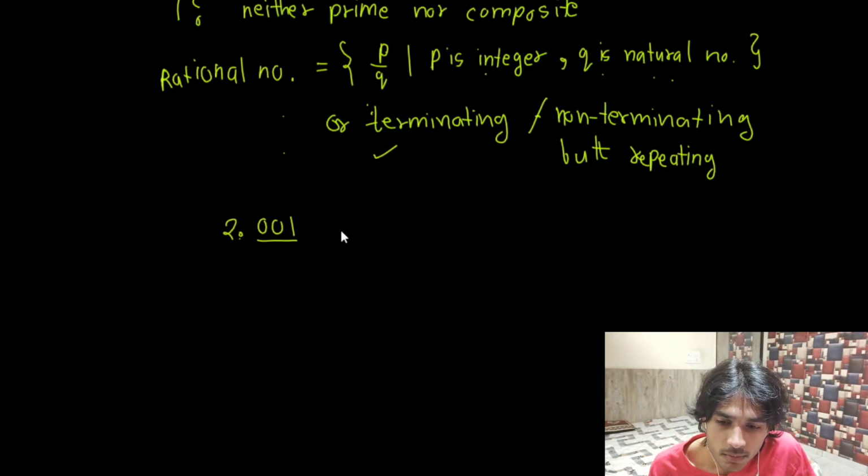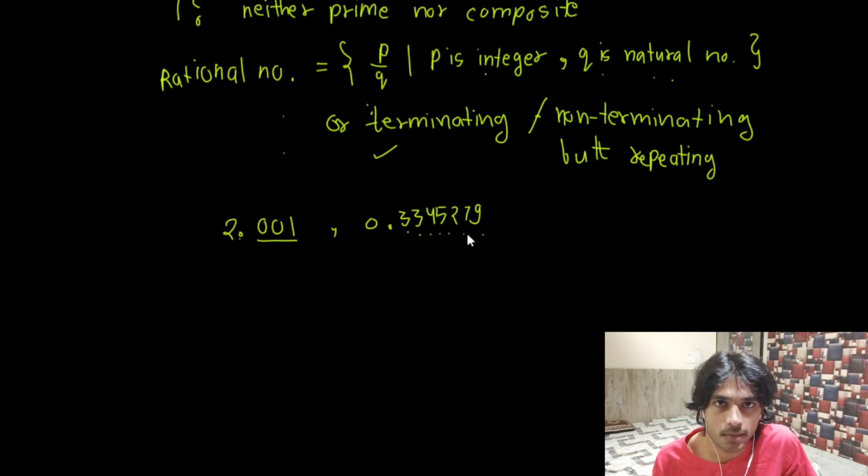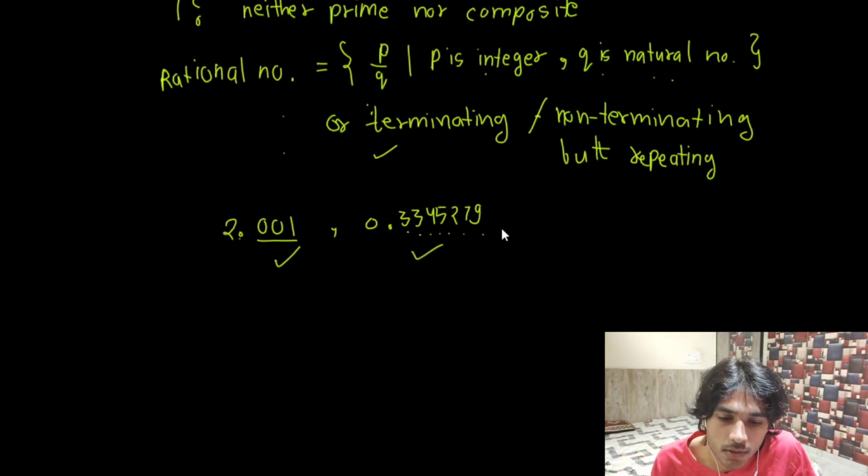Another example would be 0.334527. This is a decimal expansion, and after 1 2 3 4 5 6 7, after 7 finite terms, the decimal terminates. So this would be a rational number, and this will also be a rational number.